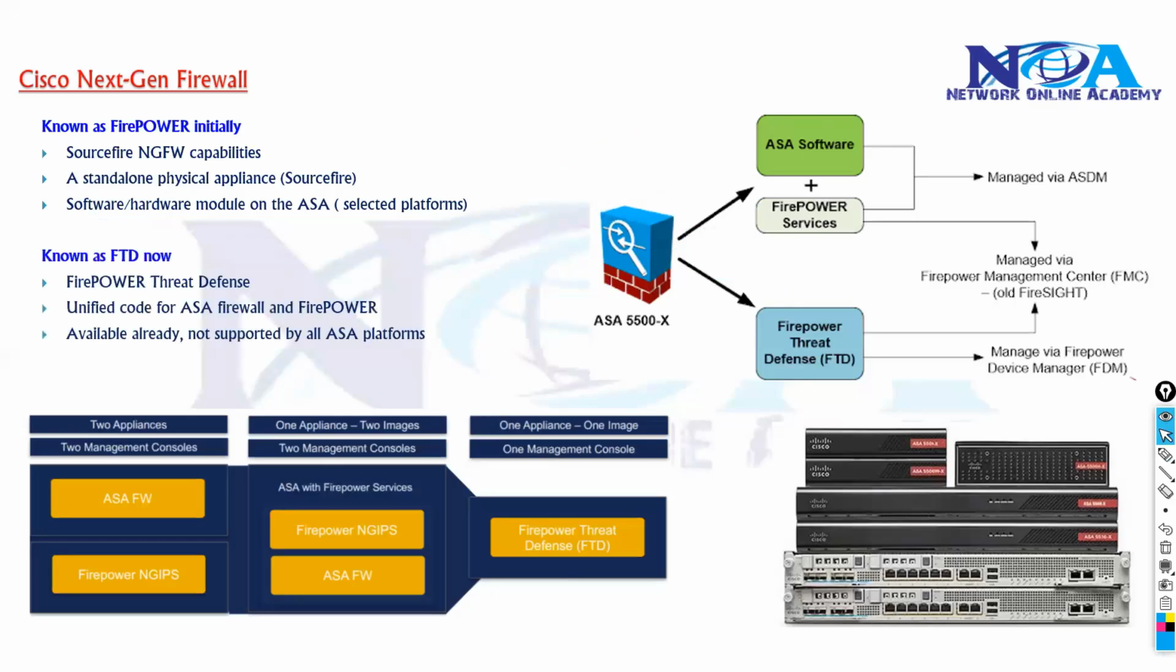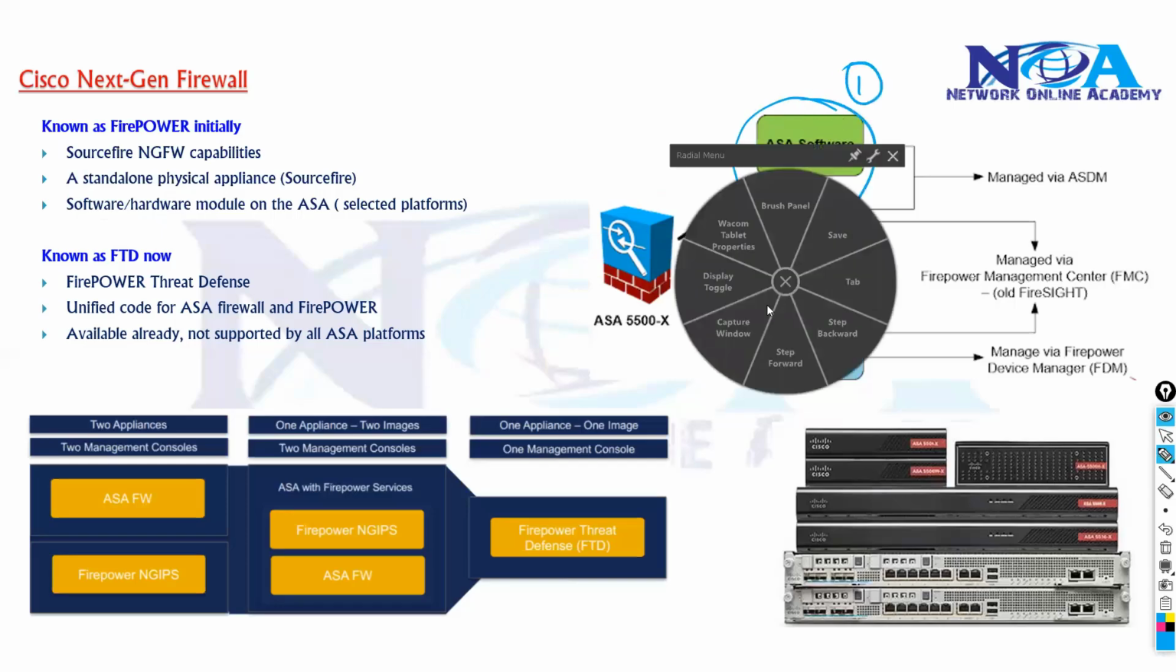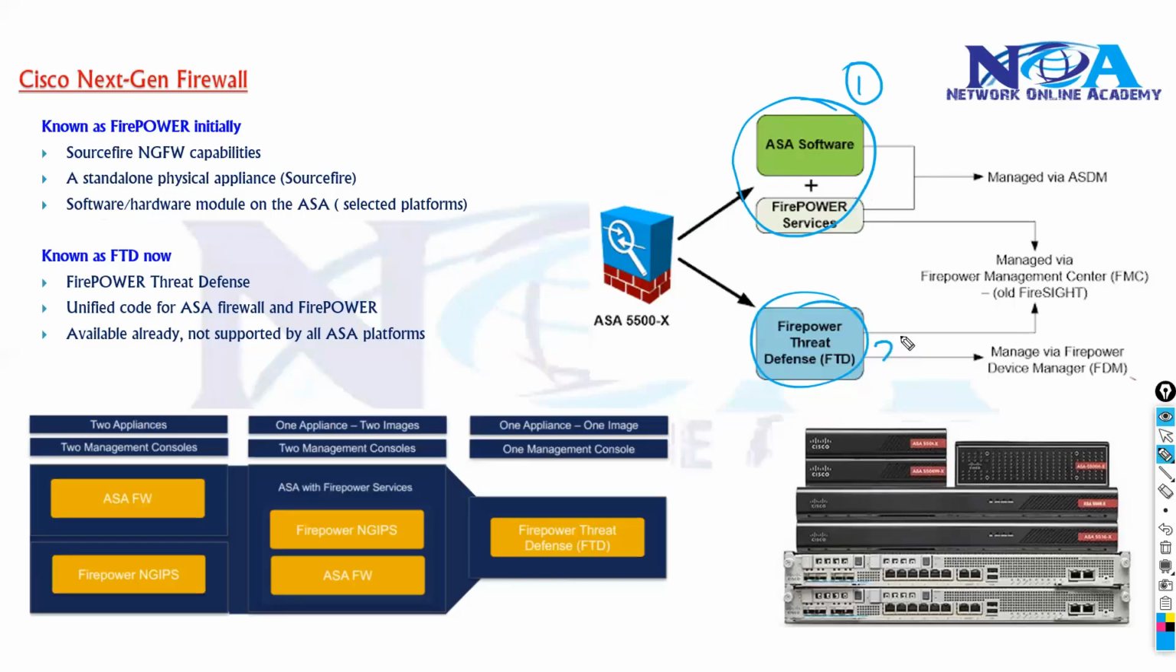But Cisco has its own dedicated product as well. Like I said, there are two options. One option is you can combine your ASA with FirePower services, or you can buy a dedicated product called FTD, the FirePower Threat Defense, which has a unified code. Whatever code or operating system runs inside this FTD supports both the ASA features as well as the FirePower features.